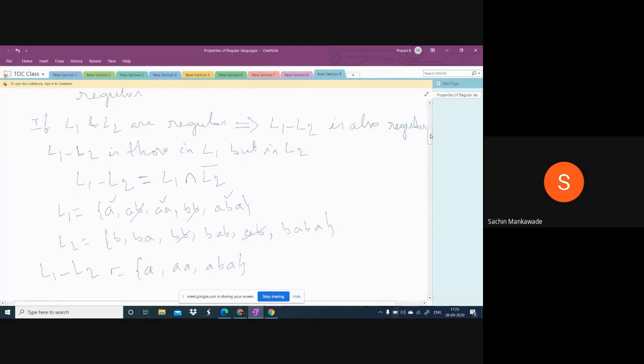So for L1 minus L2, we will consider only the strings of L1. We don't consider the strings of L2. See here, B and BA and so on, these things we don't consider. Whatever is common between L1 and L2, that is AB and BB, we will delete them from L1, and the remaining strings in L1 come under L1 minus L2.